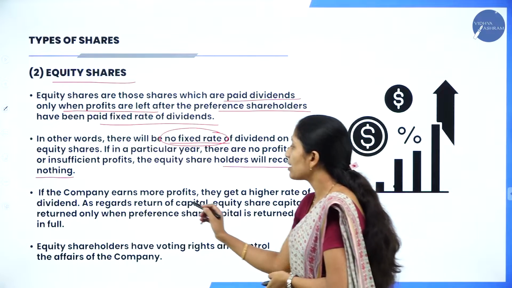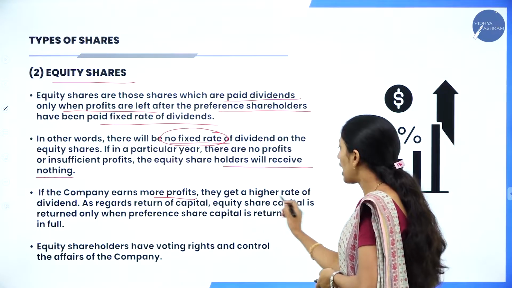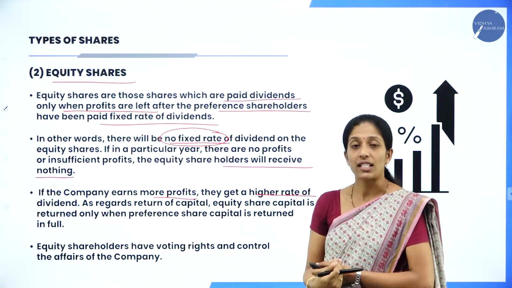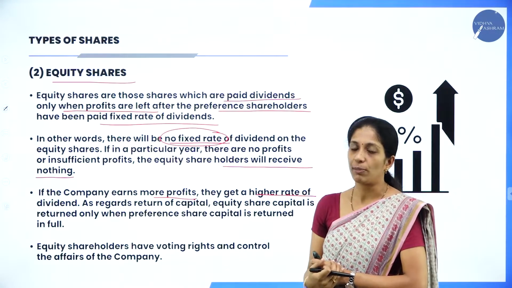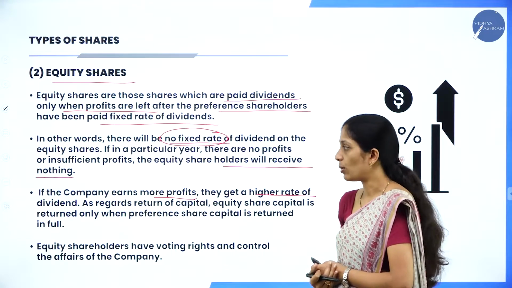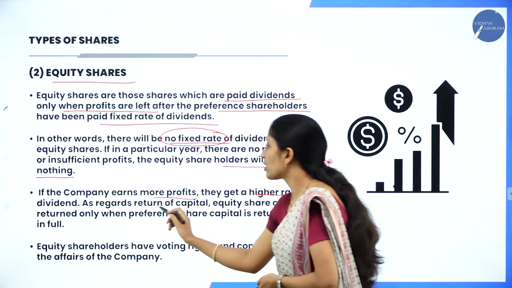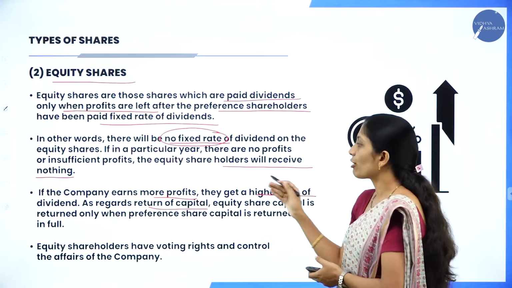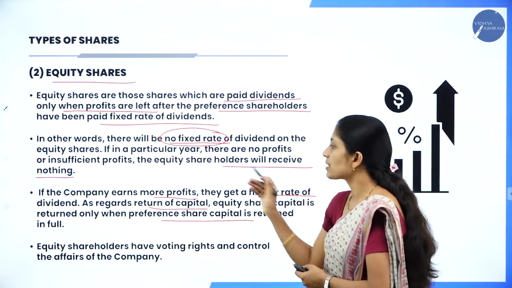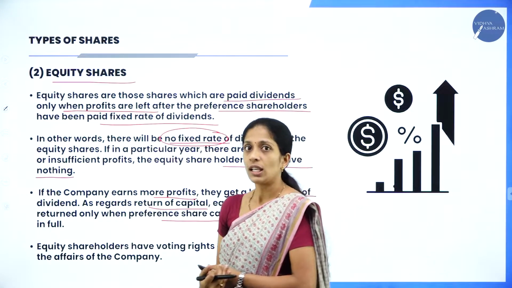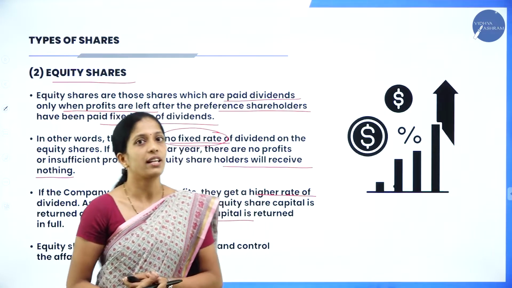If the company earns more profit, they get a higher rate of dividend. So as I told you, if there is excess profit, then a higher rate of dividend will be given to the equity shareholders. As regards return of capital, equity shareholders are returned capital only when preference share capital is returned in full. In preference shares, we had already learned that.